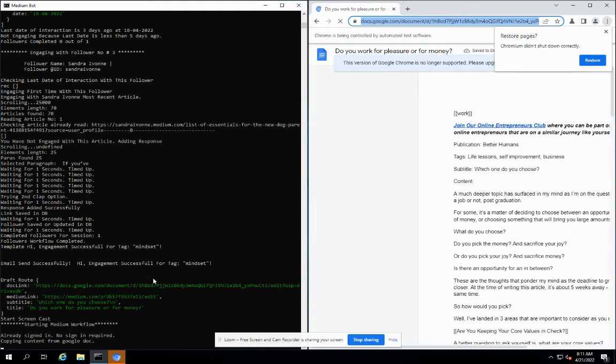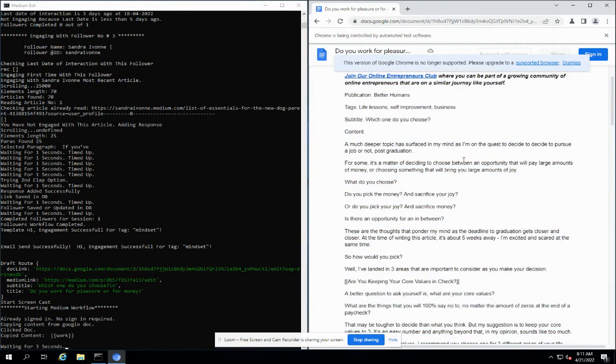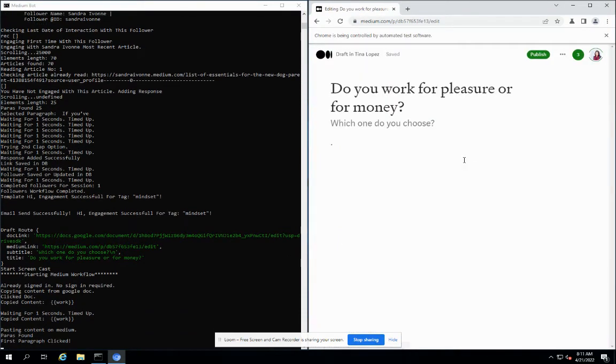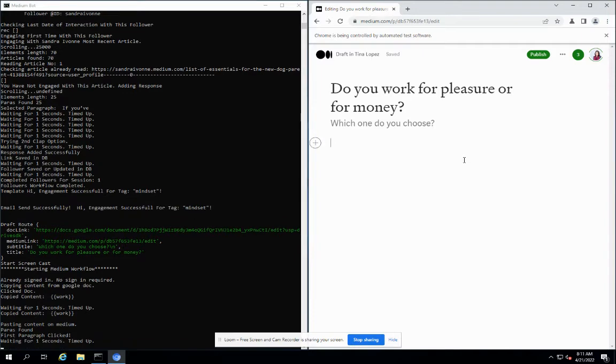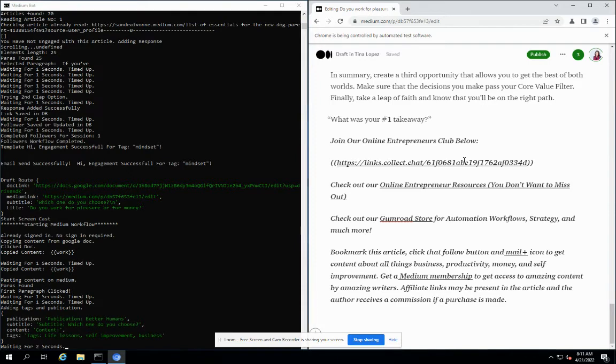So as you can see, the bot has now gone to the Google Doc and it will copy that article. It will copy this article and now it will start processing. It has gone to Medium and now the main automation is here. It has pasted the article here.